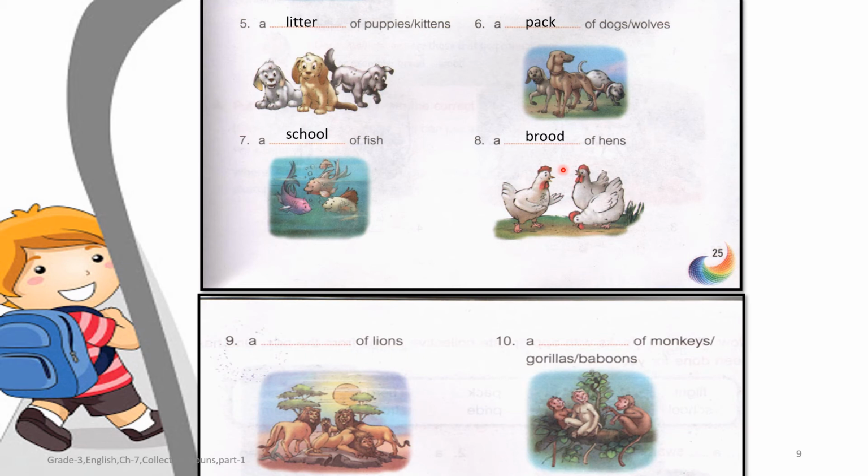A brood of hens. A dash of lions. A pride of lions. A dash of monkeys, gorillas or baboons. A troop of monkeys, a troop of gorillas or a troop of baboons.